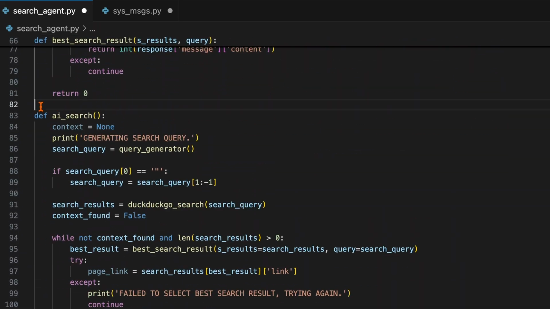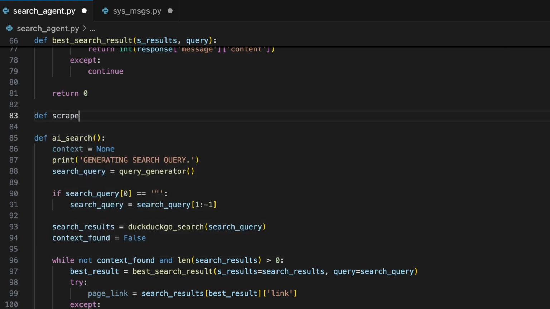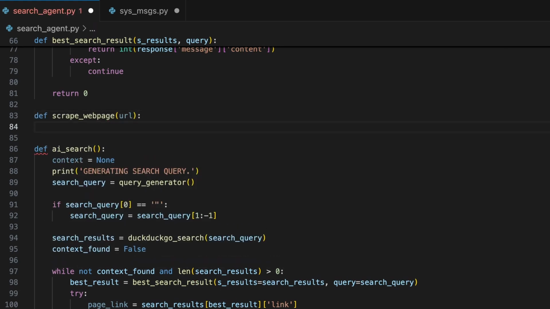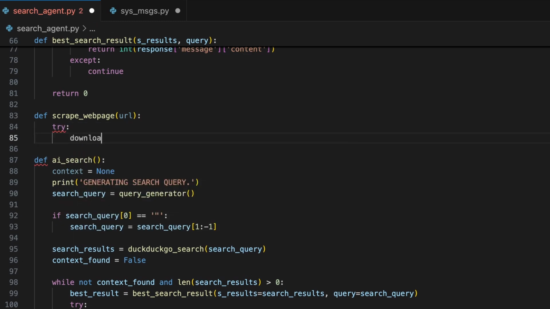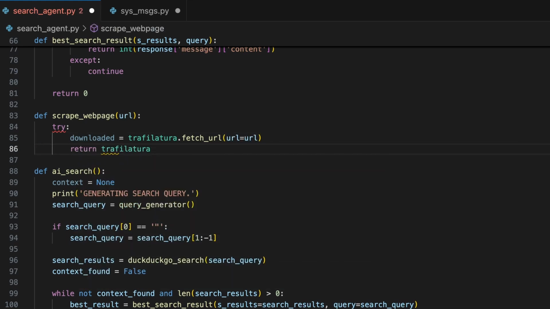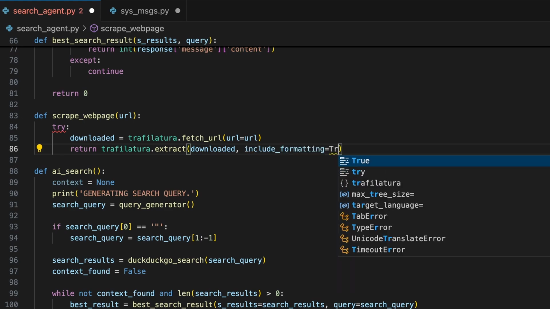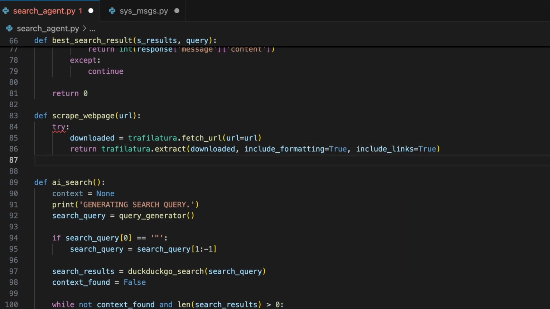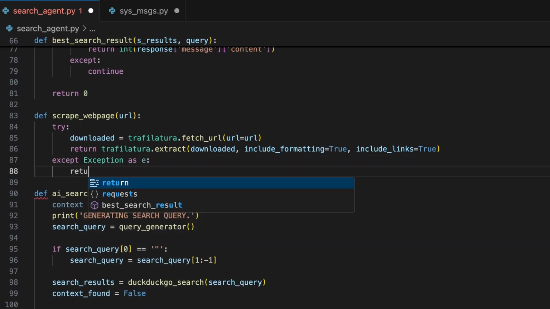So now let's define our worker function above the AI search function named scrape_webpage that takes url as an input parameter. In a try statement, create a variable called downloaded to store the results from the Trafilatura fetch_url function. And next, return the results from Trafilatura's extract function, setting include_formatting and include_links as true. The extract function will return all of the text data without the HTML code, but with the include_formatting parameter, we'll consider any line breaks, spacing, and other relevant formatting and format the Python string accordingly, which will allow our search agent to more reliably understand the text data as it was meant to be read. And if our except statement runs, we can return None.